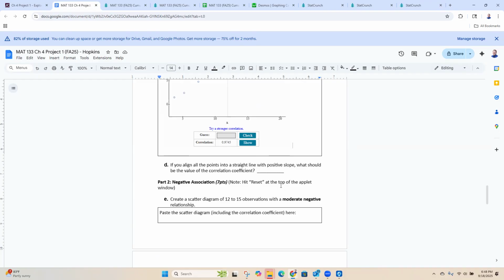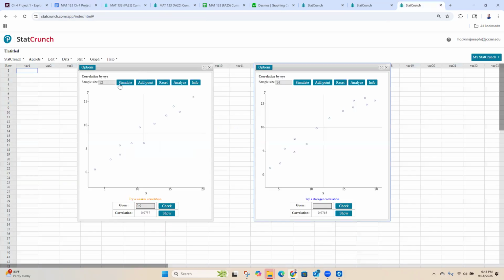Now, you don't need to do that because it's hard to do. You're not going to be able to do it with 15 points here. If I wanted to do it, and you don't need to, like I said, but I could do it with 3. If I hit simulate, I got 3 points here. Try to get them in a perfectly straight line. Let's hit show. Oh, I'm close. Dang it. Off by a little bit. There it is. So even that's hard to do.